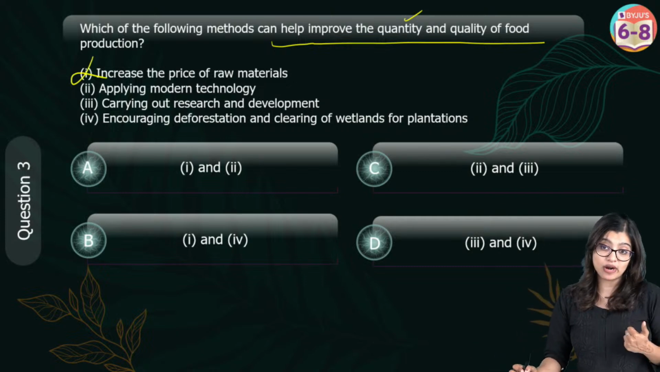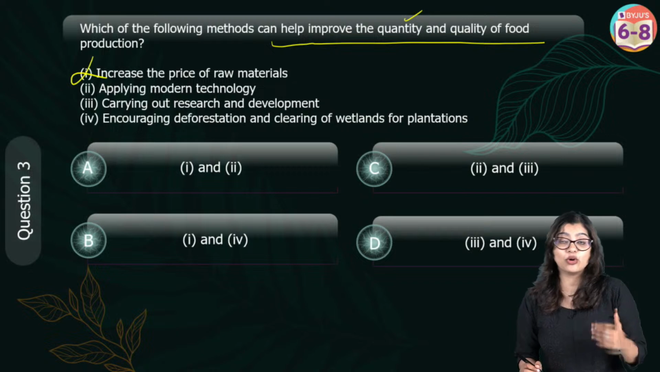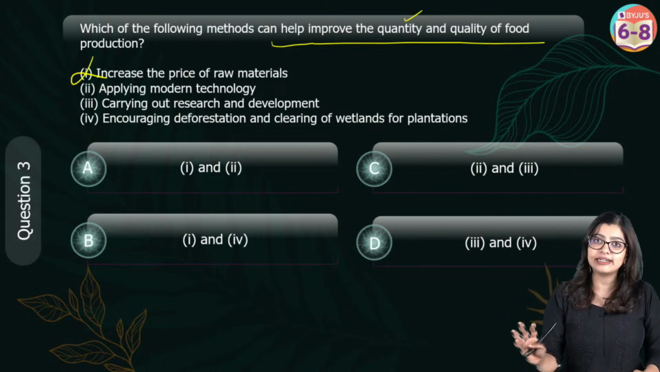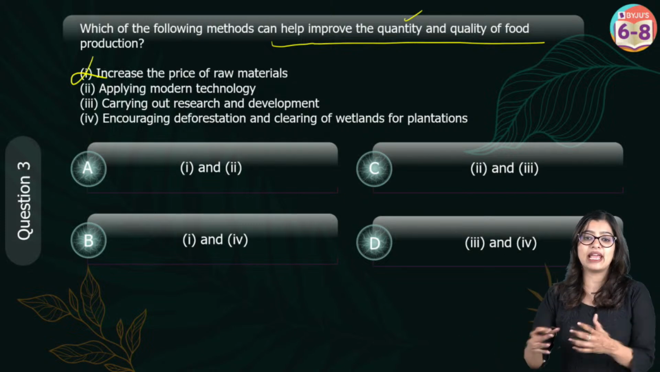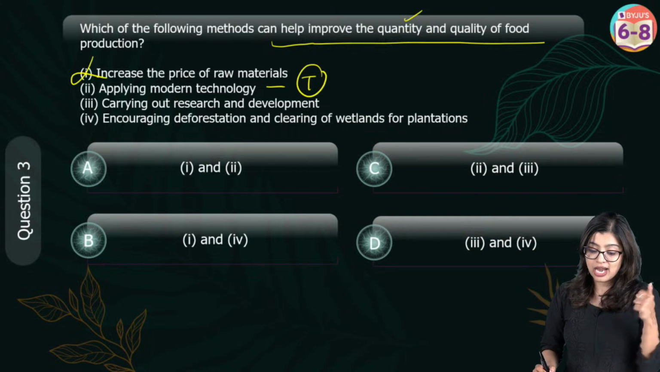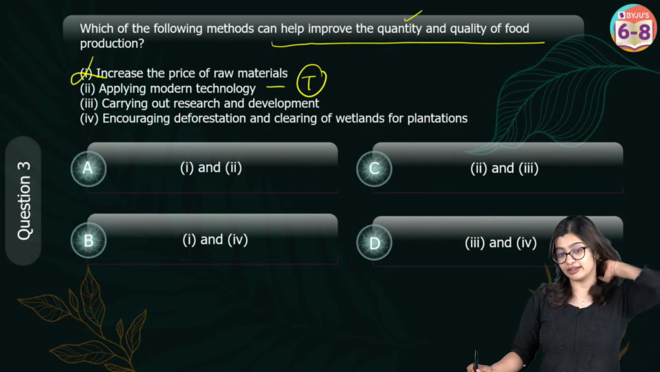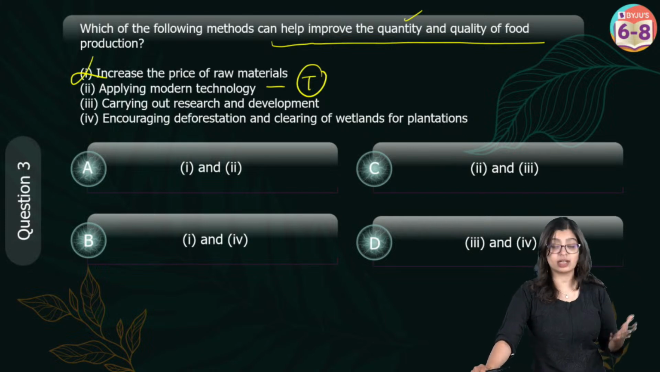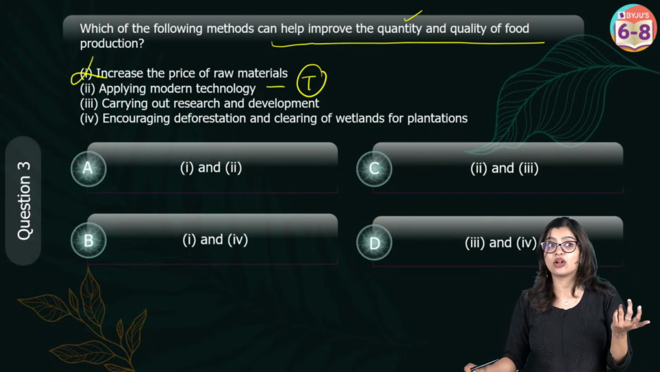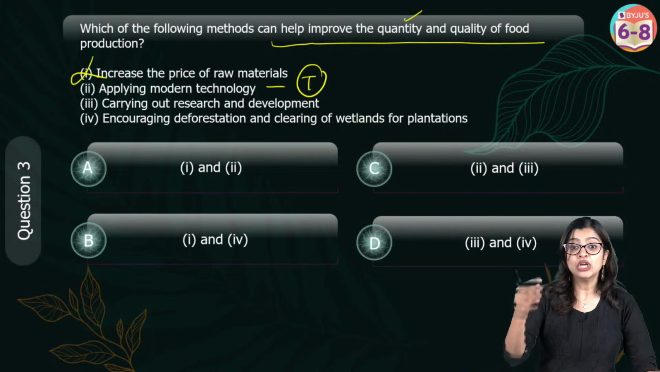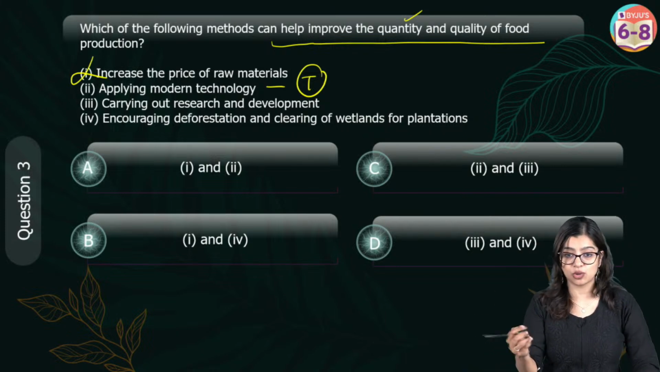But can I apply modern technology? Of course. Over traditional tools like a plow or hoe, if I use a cultivator or a seed drill, it makes things faster. So this, of course, is true. Now, carrying out research and development also gives me an idea of all the different techniques and ways in which I am able to grow my crops effectively. So my quality of crops is also better.